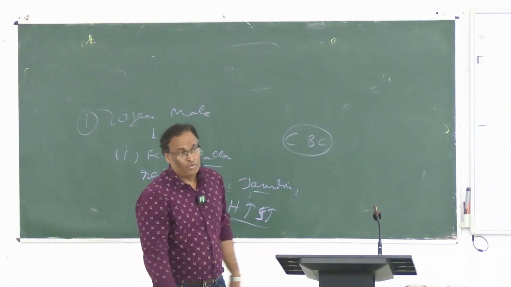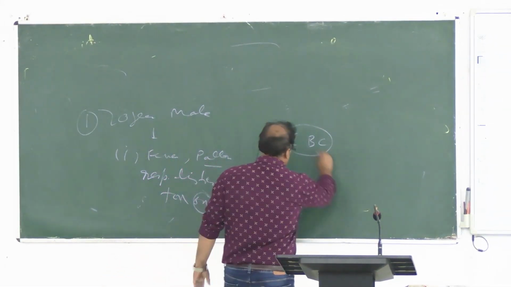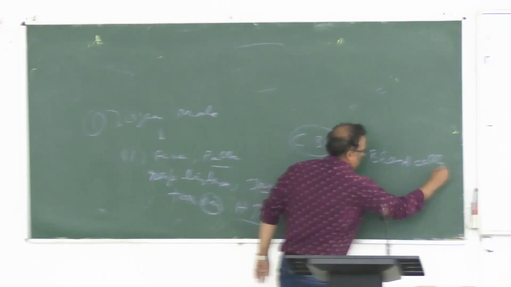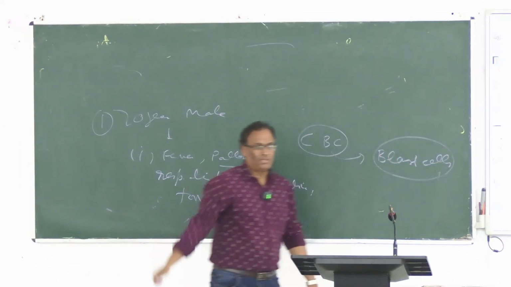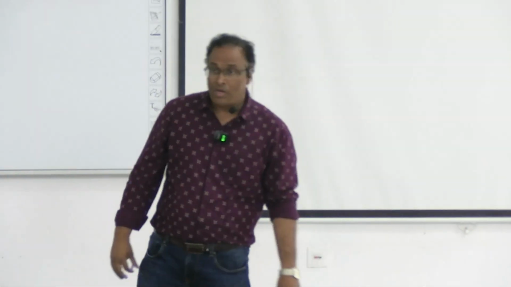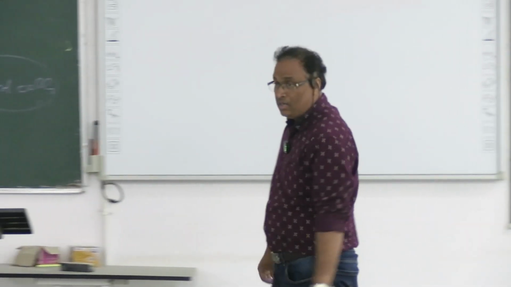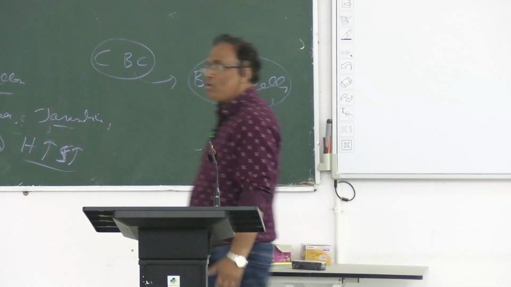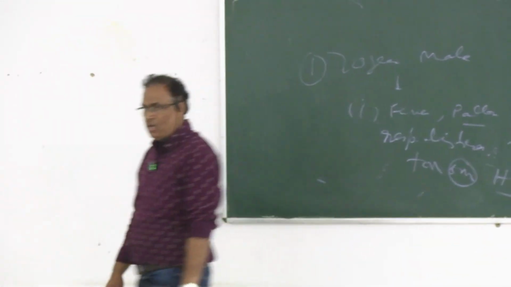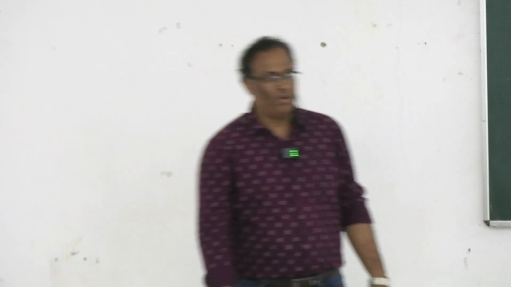Within this blood count, the patient may come with some abnormal cell, that is a blast cell. If a blast cell appears, suspect any blood cancer. That means bone marrow aspiration is the next choice, and bone marrow biopsy will be done. So now we have to understand why we should know about the bone marrow, because bone marrow is the site where the formed elements of blood are produced.